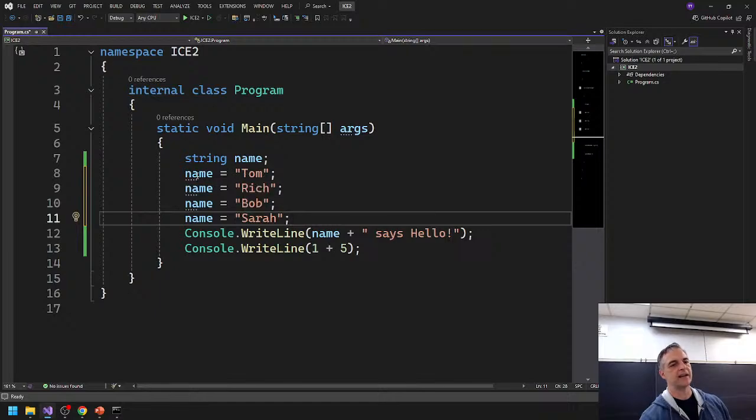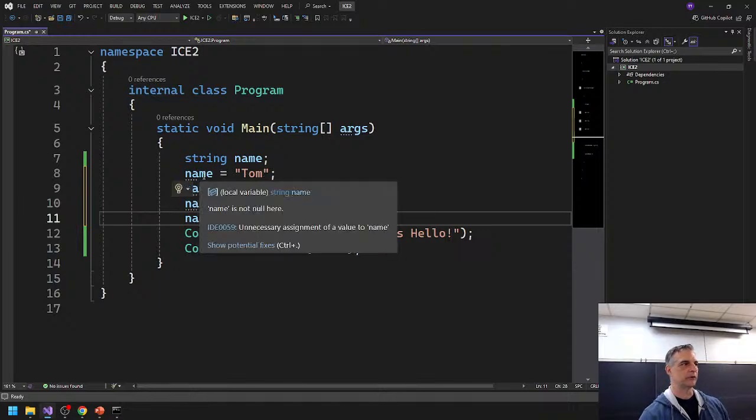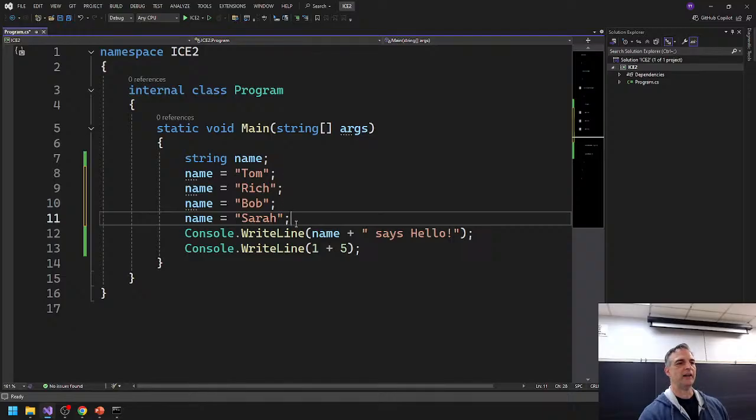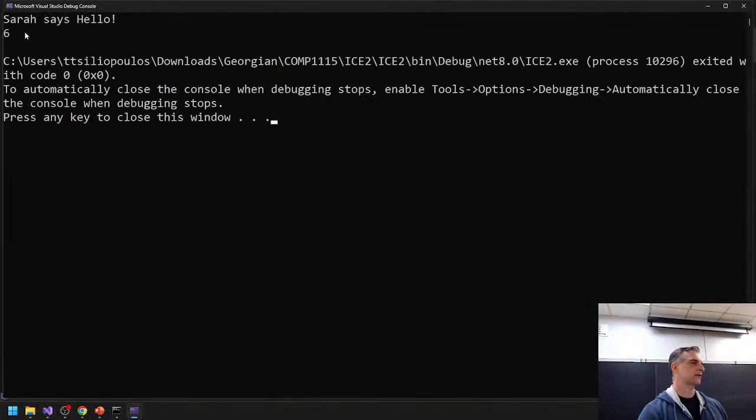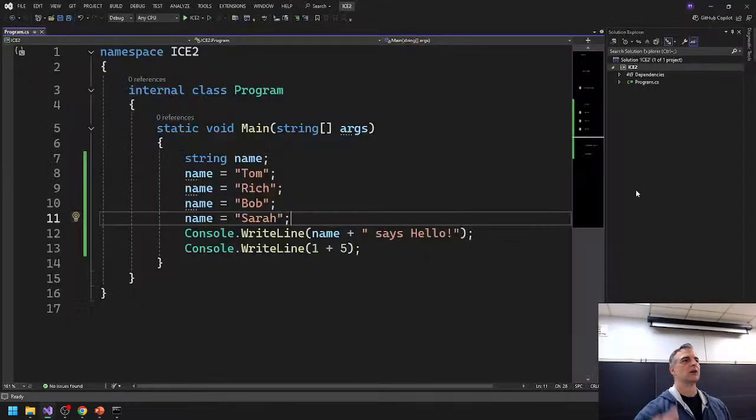Every time I set name, I'm setting the name variable to a value. I keep setting it to new values. First it's Tom, then I wipe it out, and I set it to Rich, then I wipe it out, I set it to Bob, then I wipe it out, and I set it to Sarah. It's not adding those things together. It's changing what's there, right? I'm wiping name out, and I'm assigning it something else. To test this, if I press play, it's going to say Sarah says hello, because that's the last thing that I did. So variables can change over time, okay? Variables aren't set forever. Unless I make them const.